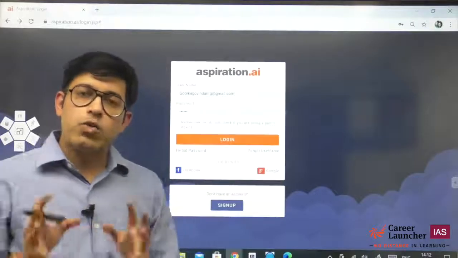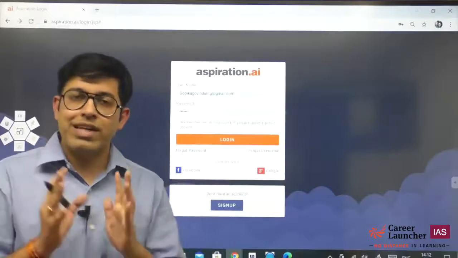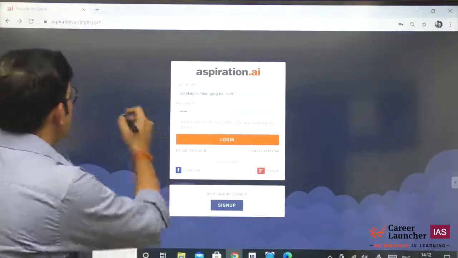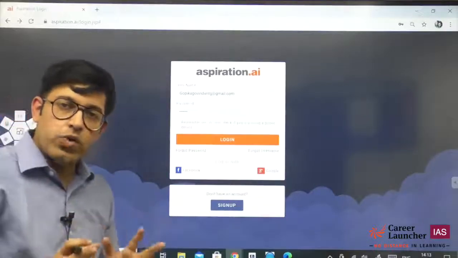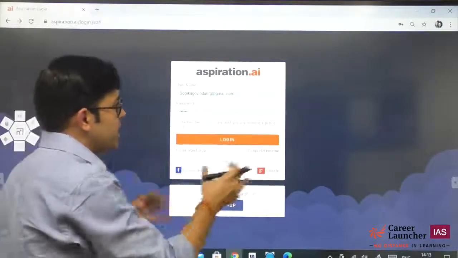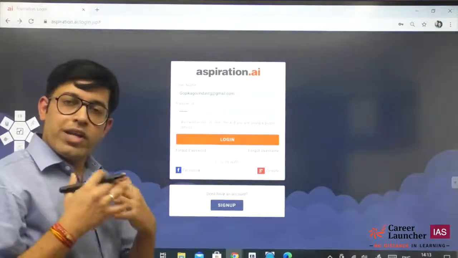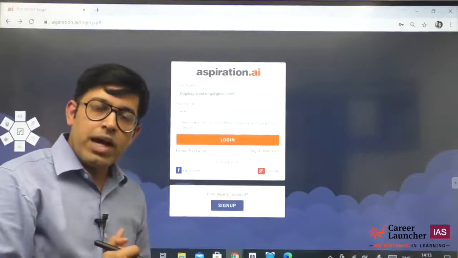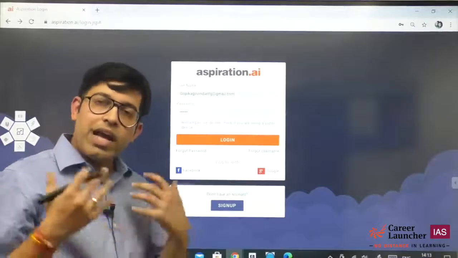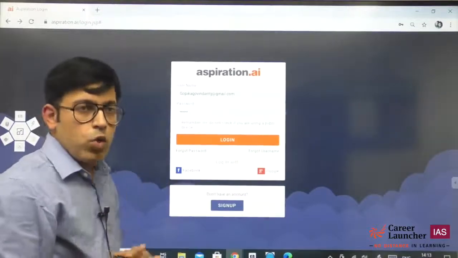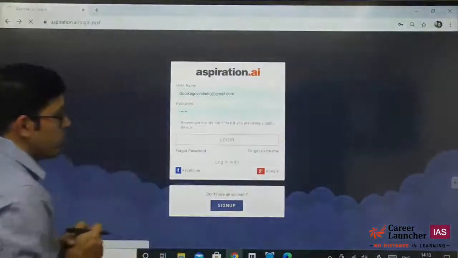Now let's understand what the Aspiration.ai tabs are and how you can go about Aspiration.ai easily. First you need to go to its URL, Aspiration.ai. Once you type in the URL, the welcome screen comes in, which will ask for your username and password. Your username is by default your registered email ID with Career Launcher. And if you don't remember your password, you can just click on the forgot password link and retrieve your password. Once you enter your username and the password, you can just log in to your system.